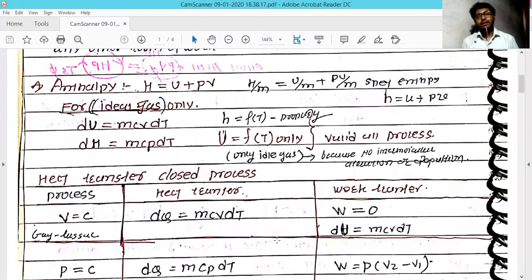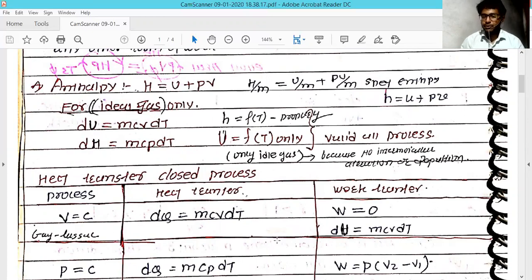This enthalpy is another form of non-derivable quantity, because it cannot simply be found with respect to your sensor or something. You cannot calibrate it. It can only be defined with respect to measurable quantities, just like a pressure-volume kind of thing. So it's represented as H equal to internal energy plus pressure into volume.